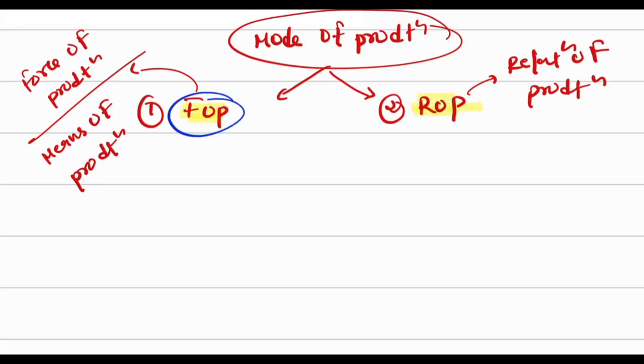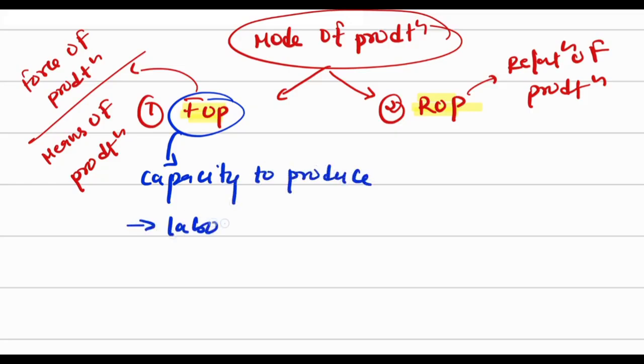For example, when we talk about the mode of production, inside that the force of production is your capacity to produce. How much capacity to produce? Here comes labor power in our society. How much labor can work in a day, that is the capacity. In any company, the number of laborers will decide how much they can produce.